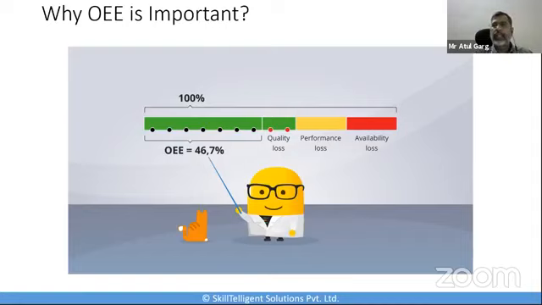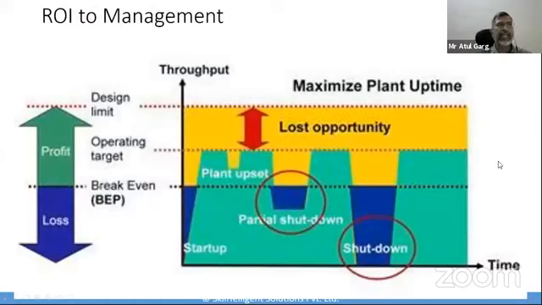Currently, an OE score of 85% is considered very good. It's exceptional. The reality is that if we go back and look at most manufacturing facilities, they are not able to reach this 85% goal, and they are way, way below. So this fundamentally means there is significant improvement possible for these companies to grow into. So OE becomes very important. I'm going to take some of the factors which will tell us why OE is very, very important. I'm sorry, this slide is quite hazy, but it should still serve the purpose.